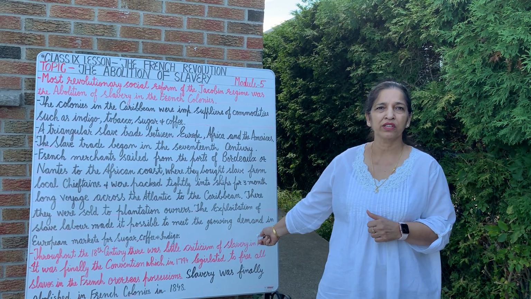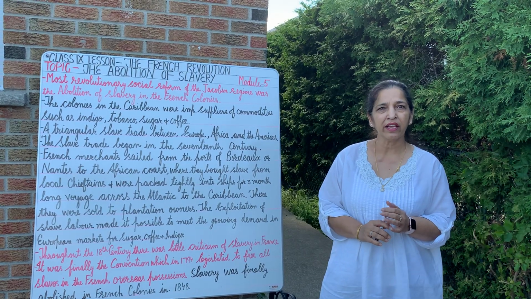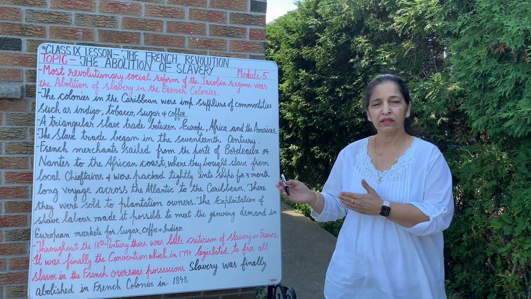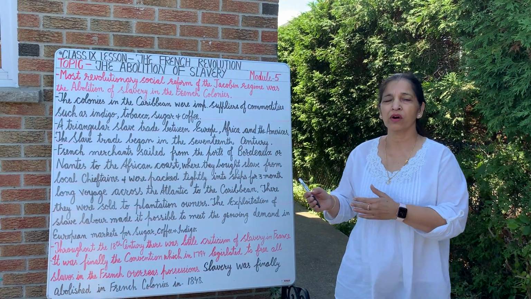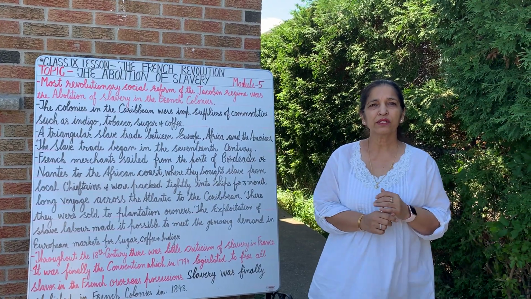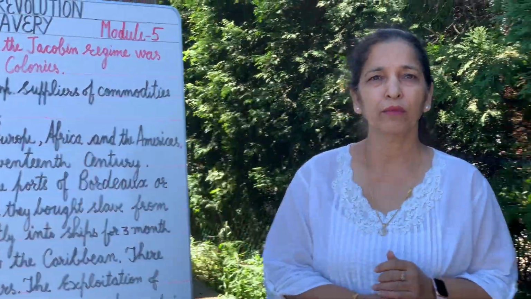It was only in the Convention in 1794. But the measures taken by the government lasted only a short period. After 10 years, when Napoleon Bonaparte came to power, Napoleon reintroduced slavery in France. The plantation owners thought that they had the right to enslave people to work in the plantations, particularly from Africa, the Negroes.